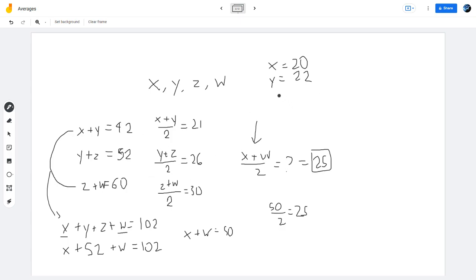And then the average that would have to be 26, so z would equal 30, I guess, right? And then w would also have to equal 30. And then you can see the average of these two, that's going to be 25, right? So no matter what numbers you choose, as long as they satisfy these 3 conditions, this will also be satisfied.